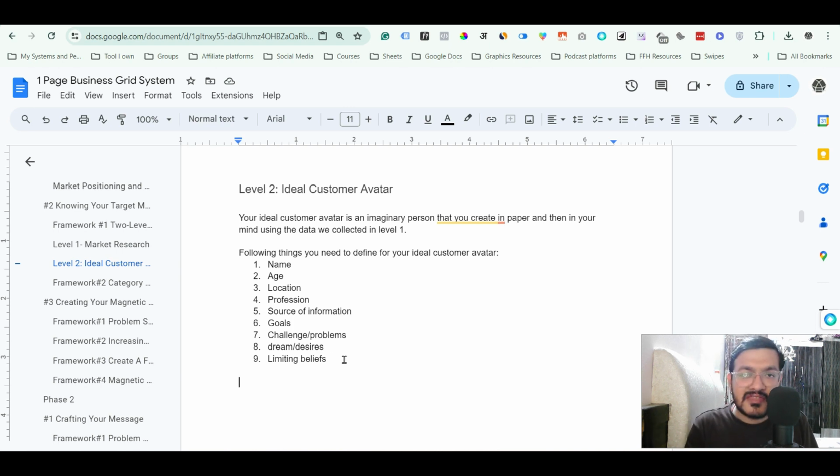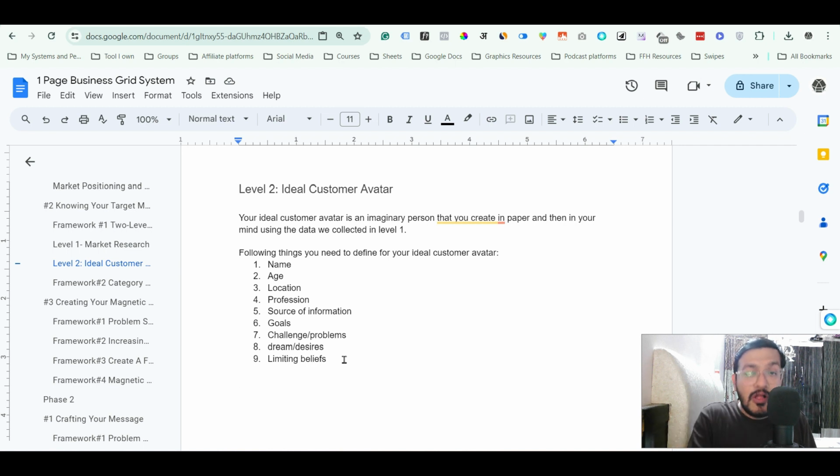There are so many other things that you can include. For example, you can include the income that person is having, average monthly income, I would say. You can include other things like the marital status of that person, you can include the number of kids, and you can have so many other information about that person.